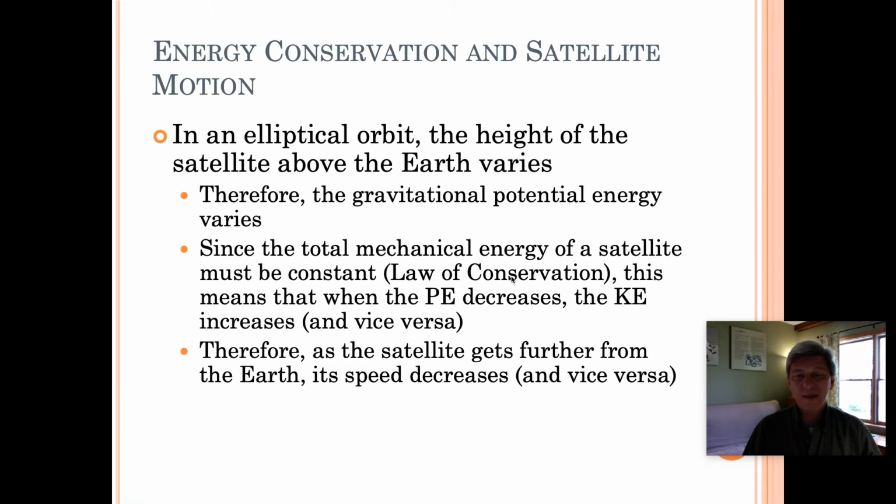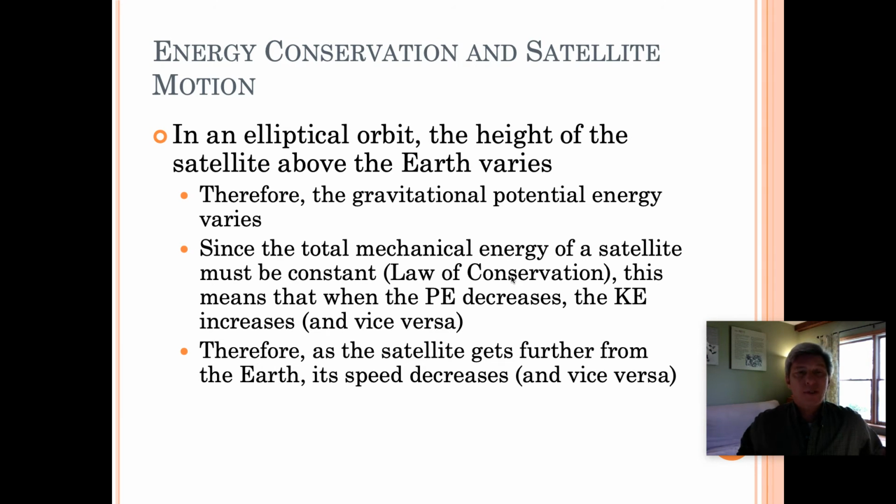Therefore, as the satellite gets further from the Earth, its speed will decrease. And as it gets closer to the Earth, its speed will increase. Now think about this. It's the same thing with the tennis ball that I throw straight up in the air. As it gets further and further away from the Earth, it slows down and slows down and slows down and eventually reaches a velocity of 0. But then it starts to fall back down, from its maximum gravitational potential energy. And as it falls, it gets faster and faster and faster.